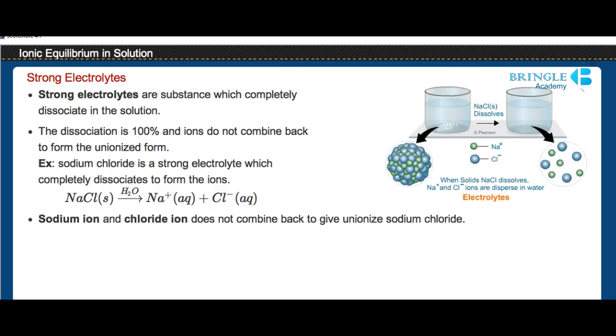Strong electrolytes are substances which completely dissociate in the solution. The dissociation is 100% and ions do not combine back to form the unionized form. For example, sodium chloride is a strong electrolyte which completely dissociates to form the ions. Sodium ion and the chloride ion do not combine back to give the unionized sodium chloride.